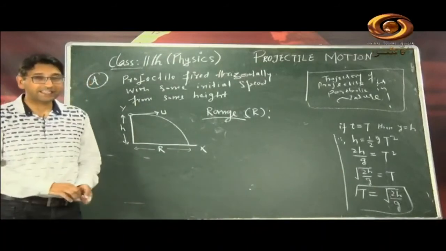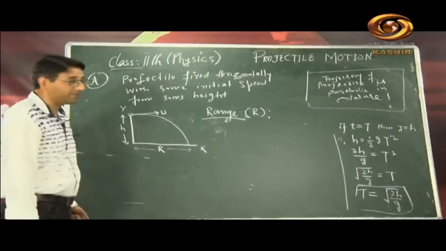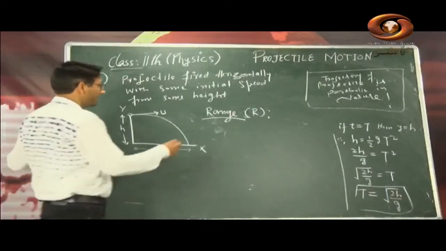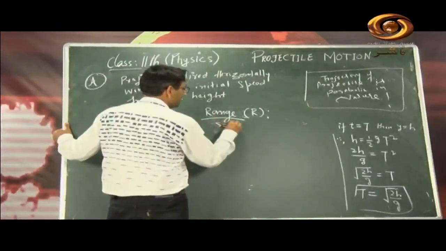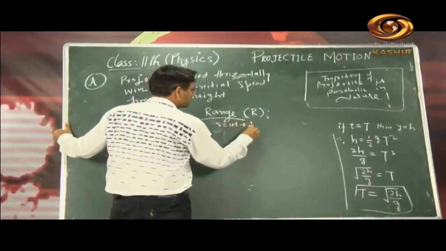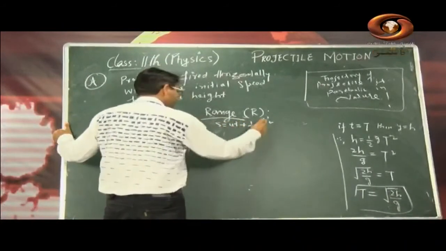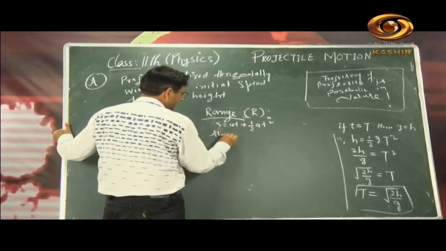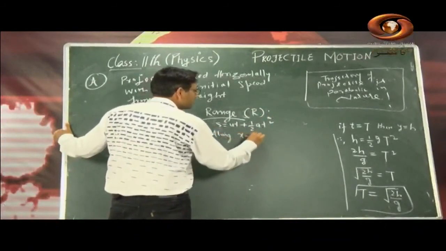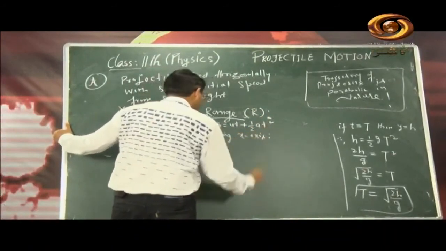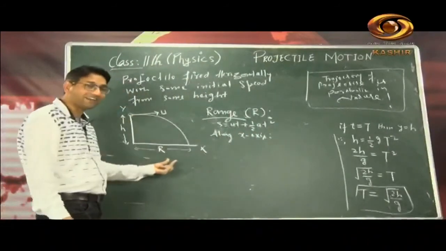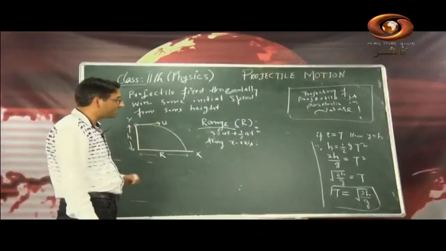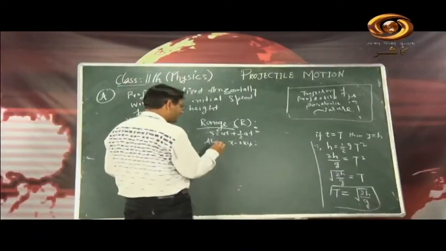So range कैसे calculate करेंगे? Once again I will make use of the equation of motion for displacement. S is equal to ut plus half of at square. But here this time I will take it along x axis. What shall it be along x axis? X axis पे क्या हो गया? See dear students, why I have taken only x axis, because the range is lying along x axis only, it's a linear distance. That's why we will take this equation along x axis.